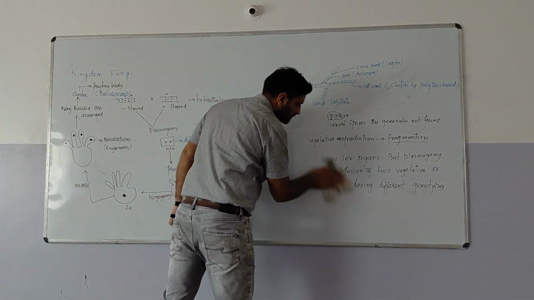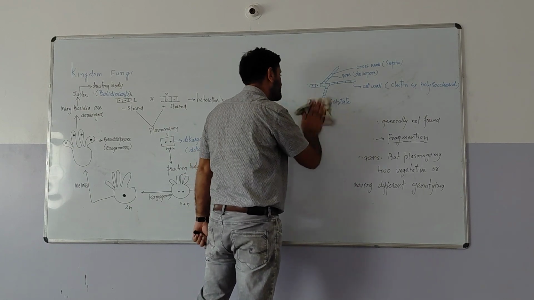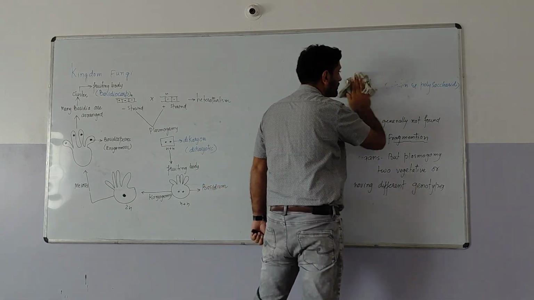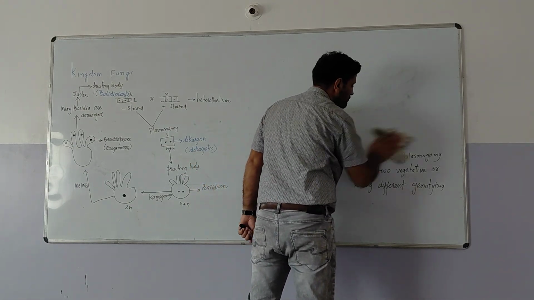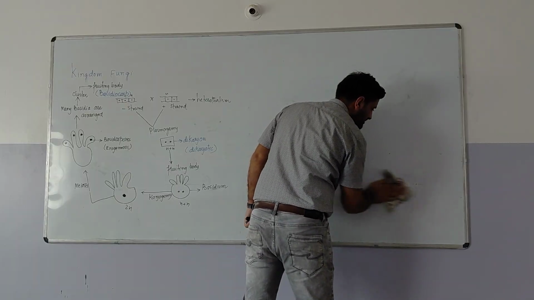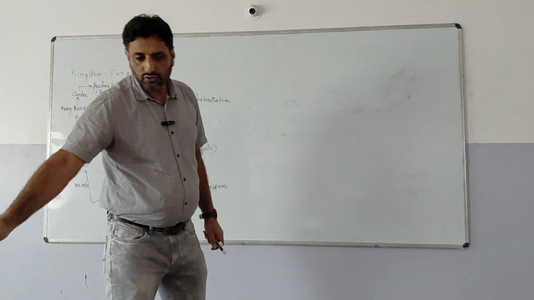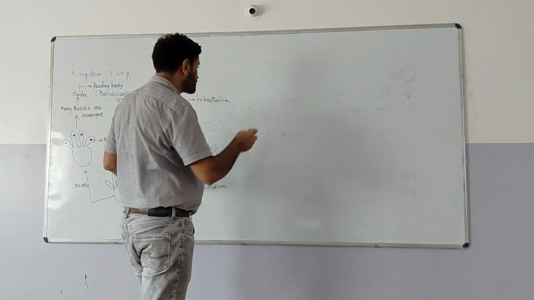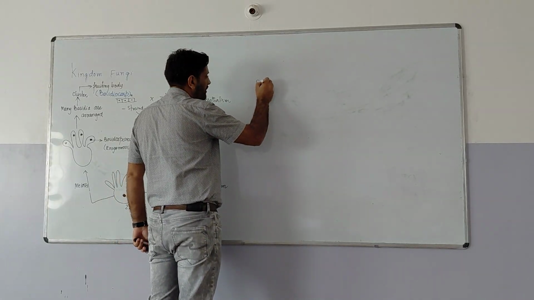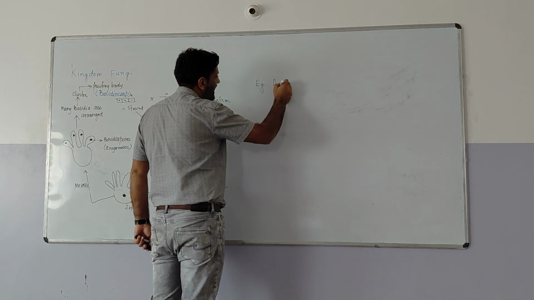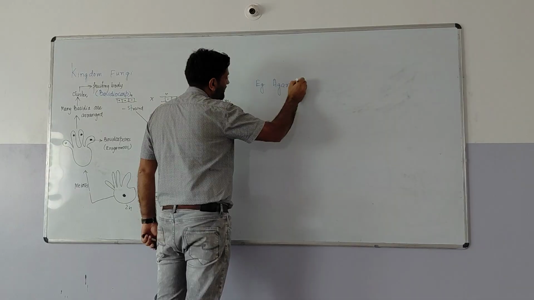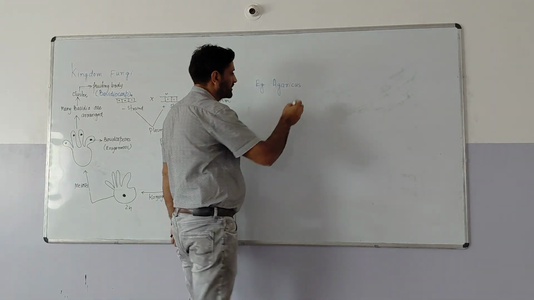Now coming to the examples, which are most important for basidiomycetes. You need to emphasize and remember these examples. The example for basidiomycetes is Agaricus. Agaricus is also known as mushroom.